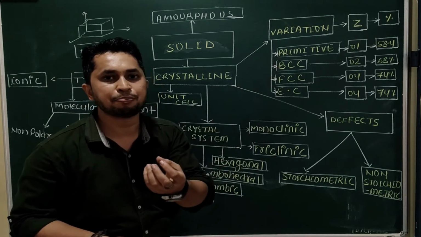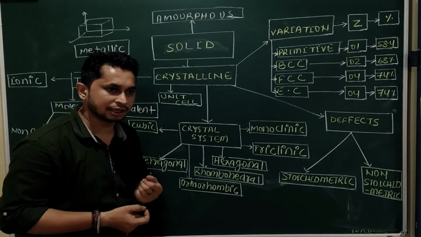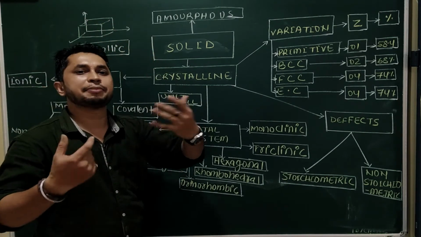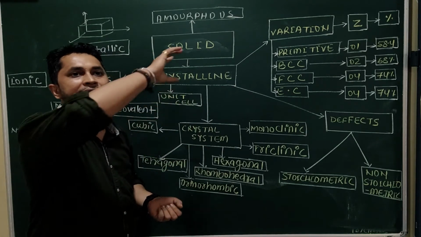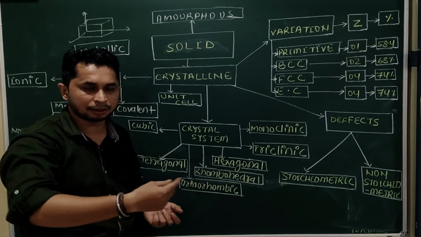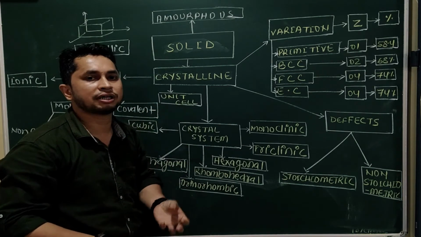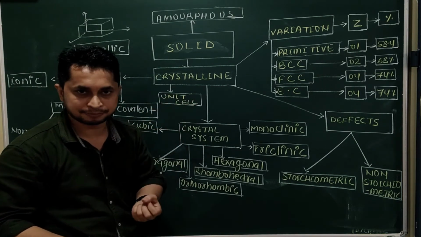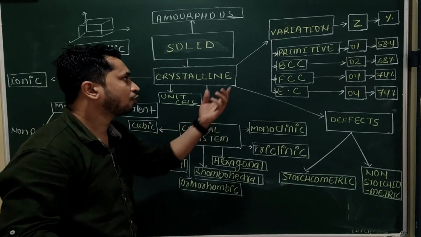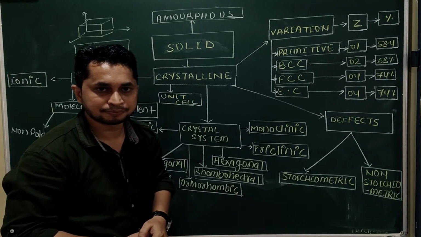First one is called primitive type of cell. Primitive cell means, just imagine a cube having 8 corners, 4 on the top and 4 at the bottom. All the corners contain one atom, one unit of atom or one ion. So these are called primitive type of arrangement.